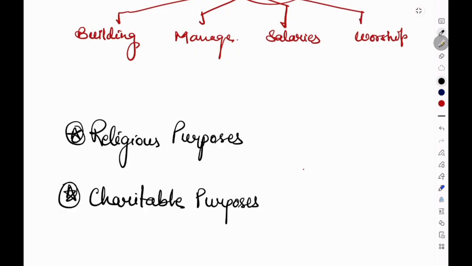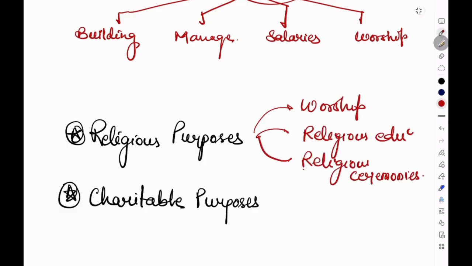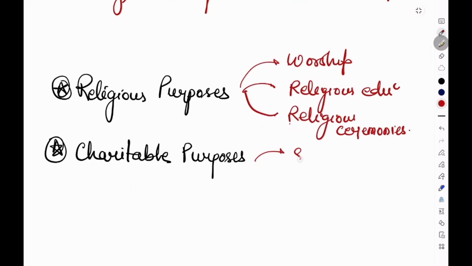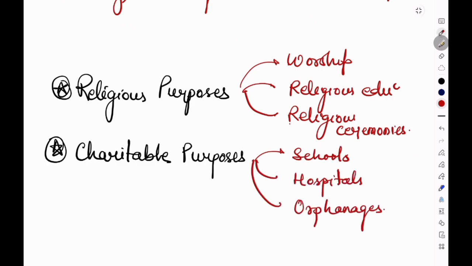Article 26 clause A applies to institutions created for religious purposes. That includes worship, religious education and religious ceremonies. For example, a monastery teaching spiritual doctrines or a temple conducting rituals falls within religious purposes. The second is the charitable purpose. This article also protects institutions created for charity, for example schools, colleges, hospitals, orphanages, shelter homes and relief for the poor.